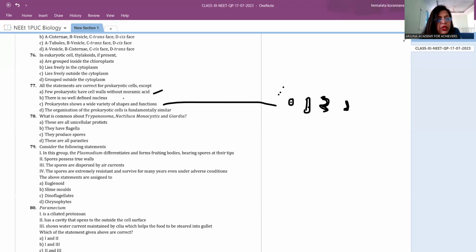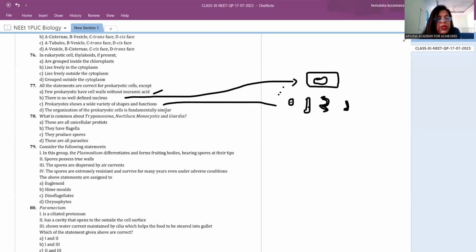There is no well-defined nucleus is also correct, because the bacteria will have no well-defined nucleus. Suppose you observe the bacteria, you just have the DNA. There is no nuclear membrane. This is naked DNA, therefore it is not a well-defined nucleus. The last option says the organization of prokaryotic cells is fundamentally similar.